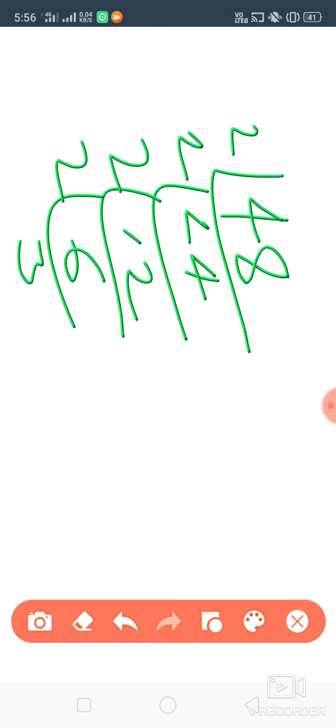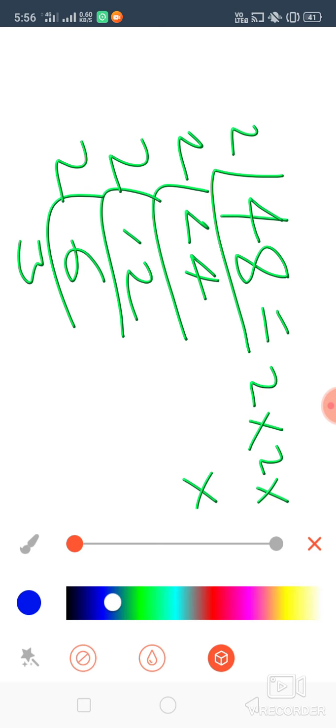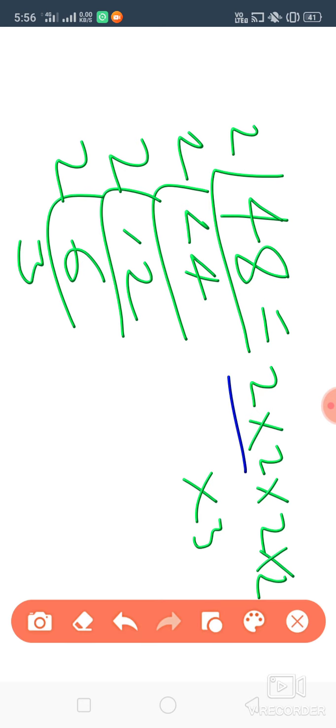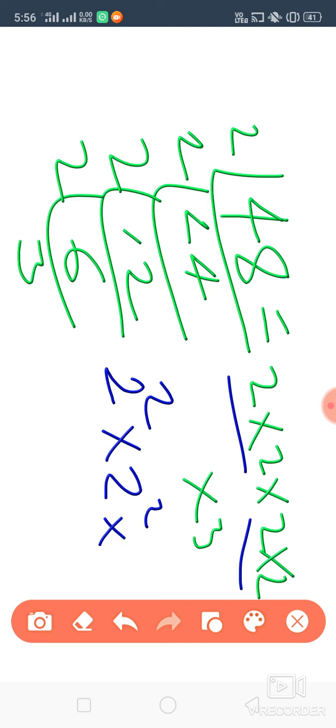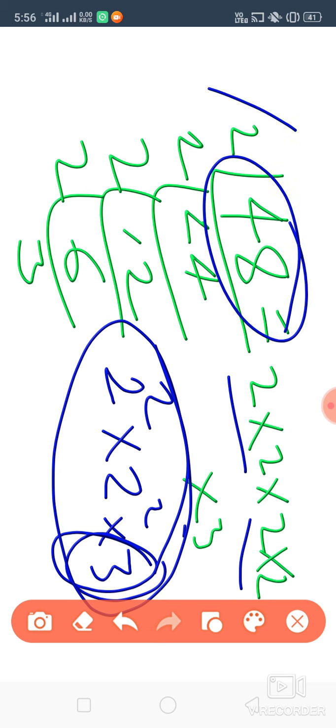So what are we getting? 48 is equal to 2 into 2 into 2 into 2 into 3. Here 2 into 2 gives 2 squared, again 2 into 2 gives 2 squared, into 3. 3 is alone here; we are not getting 3 in square. So the whole product is not a square. So 48 is not a perfect square.